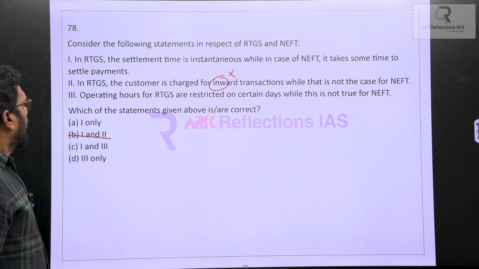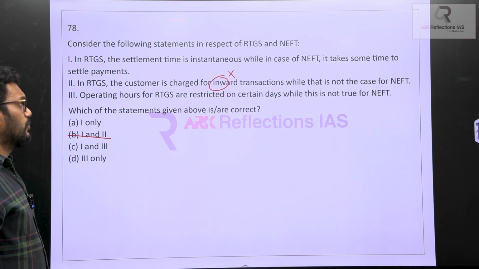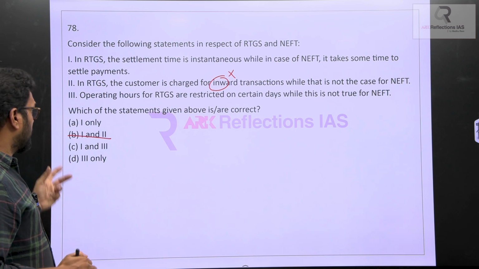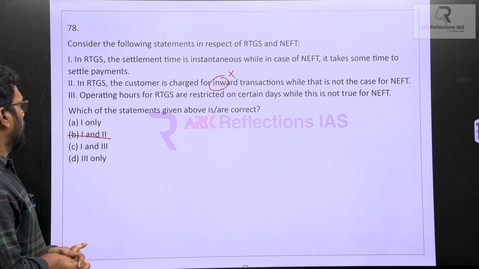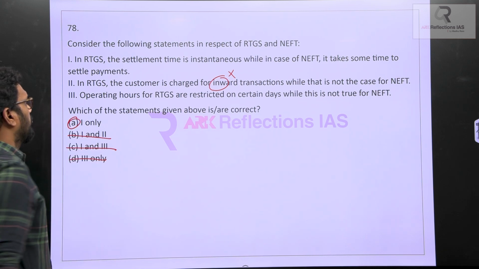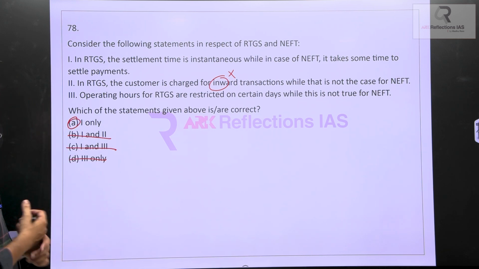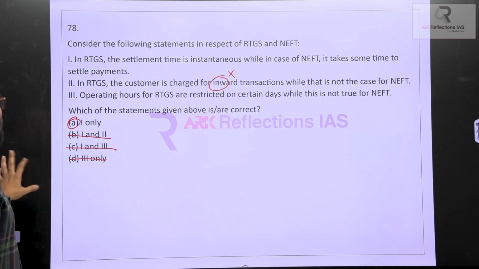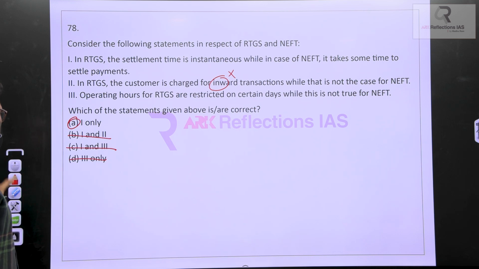Next one, operating hours for RTGS are restricted. No, it is not restricted. First of all, it is not restricted at all. So when it is not restricted, 3 will also be wrong. So the option has to be 1 because it is not inward. So in both the cases, if you eliminate, the option has to be 1.